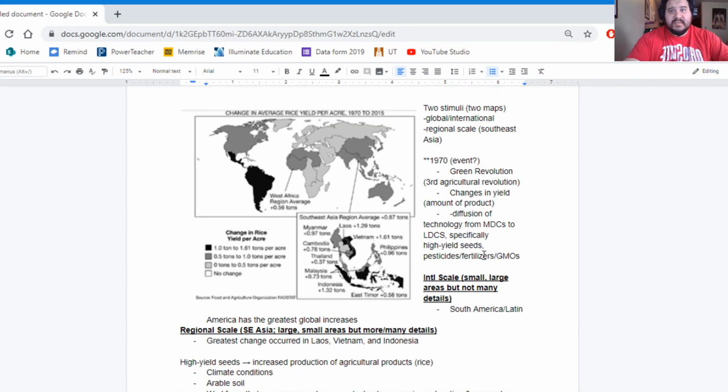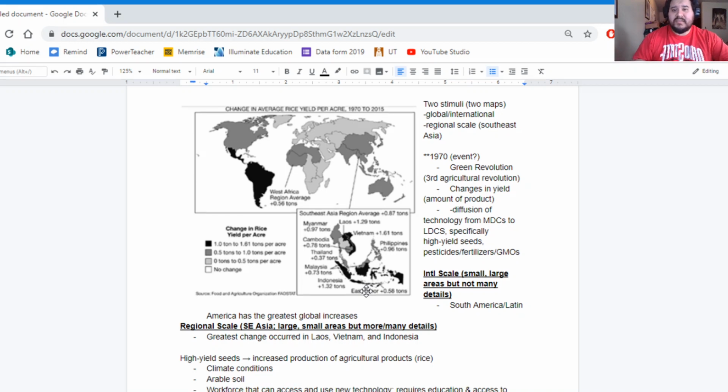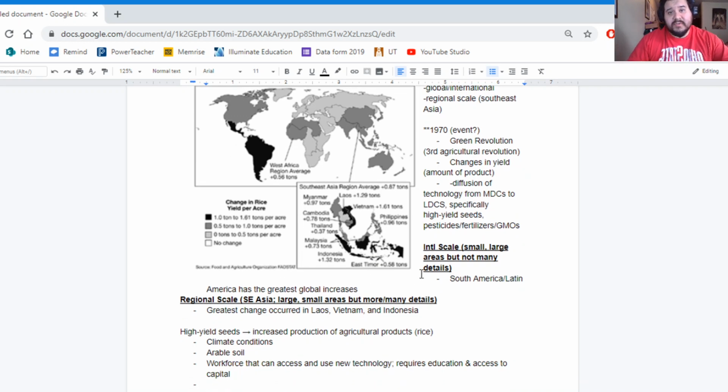Now, all this together gives us this distinction between our global and international scales and our regional scale, the different conclusions that we can draw. The common trend, if we think about the greatest change in rice yields per acre on an international scale, that's going to be Latin America, as we mentioned. On the regional scale, however, just looking at Southeast Asia, we have a different conclusion, where we have very specific countries that are going to have the highest increase in rice yields, like Vietnam, Laos, and Indonesia. And that change in scale changes the answer, changes the conclusions that we draw, and the answers that we provide.